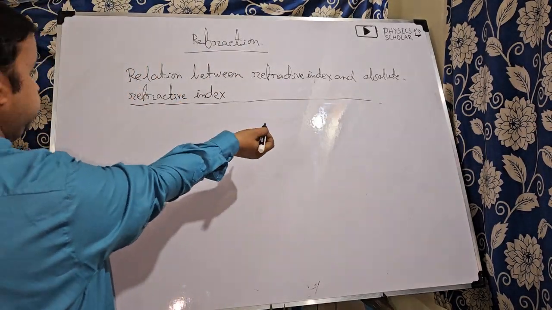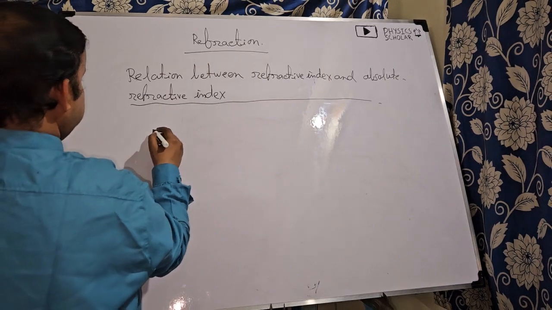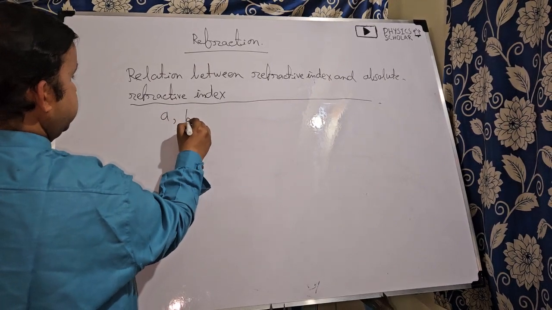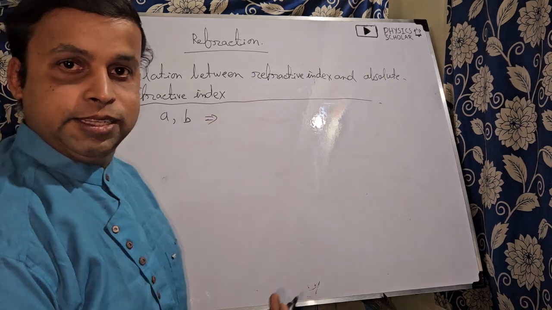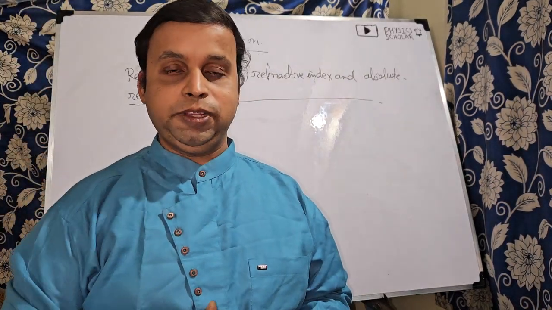So suppose the two media are there, A and B. Two media are there, A and B, and the absolute refractive index I discussed in my previous episode.